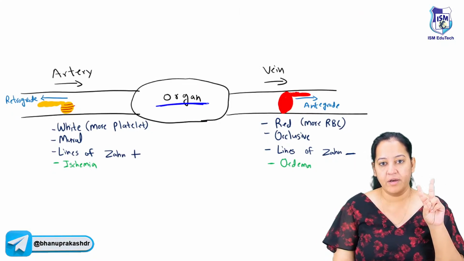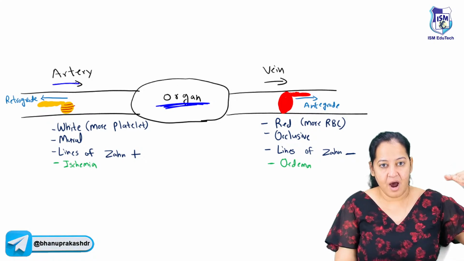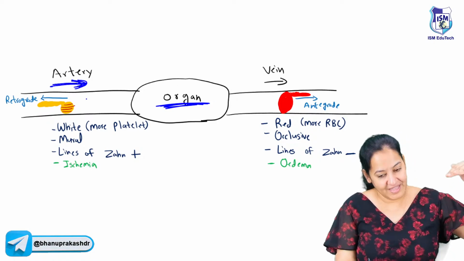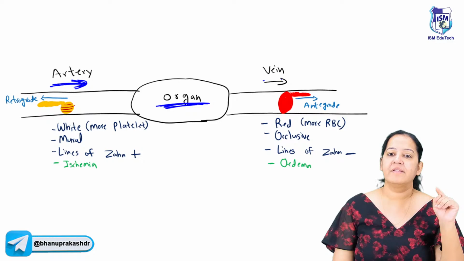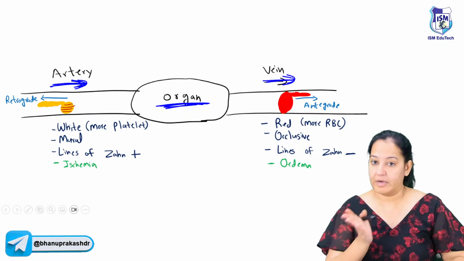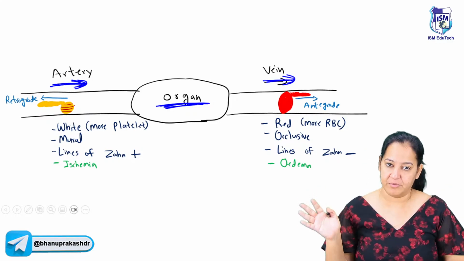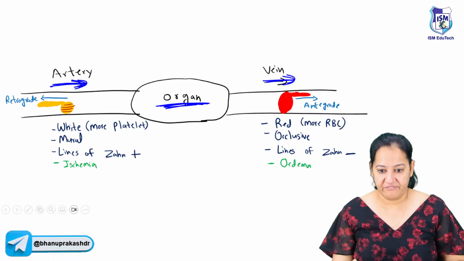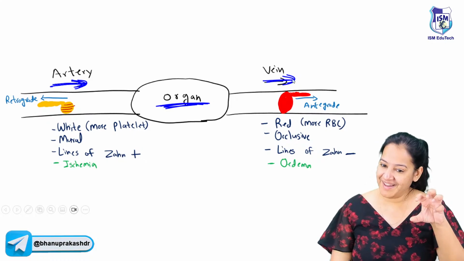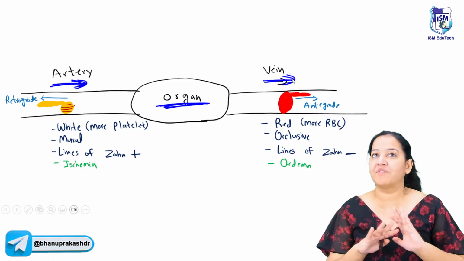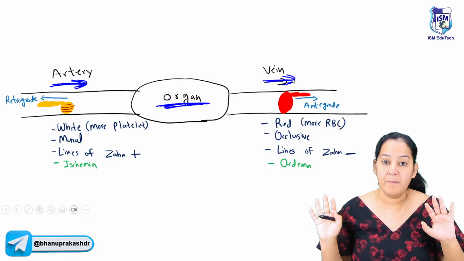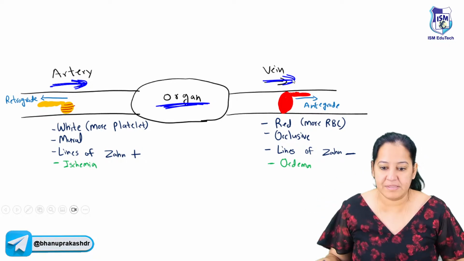You can see this is the organ. This is the artery supplying blood to the organ. See the arrow? The blood is going towards the organ. And this is the vein carrying the blood away from the organ. So we have an artery and we have a vein. Now the thrombus can be formed in the artery and the thrombus can be formed in the vein. Neither of them is injured, but still the clot is forming in them. So it's the thrombus. It's not hemostasis.